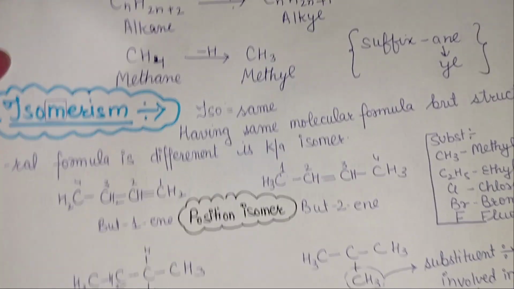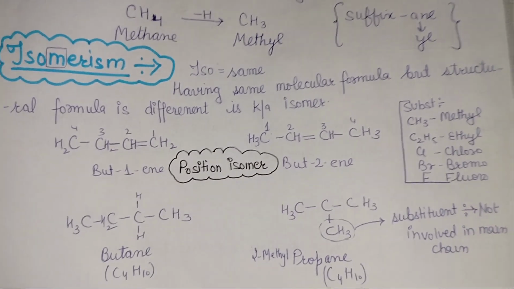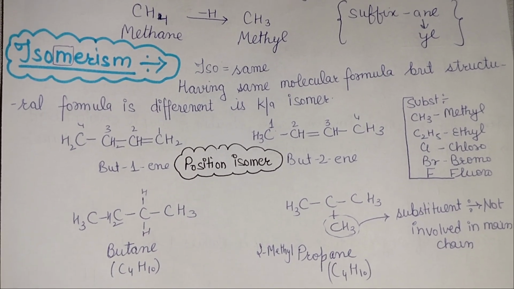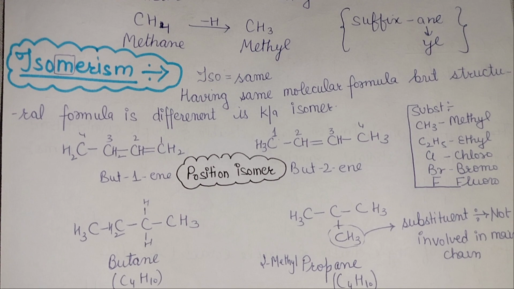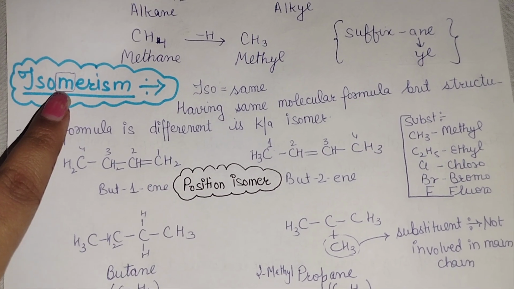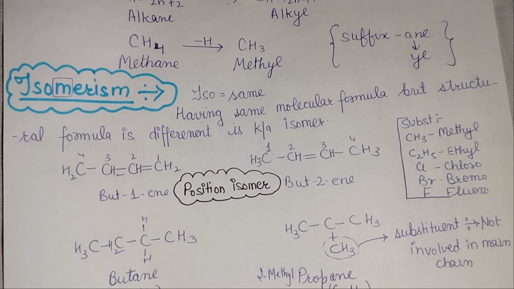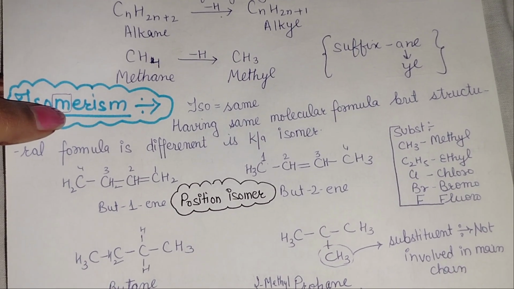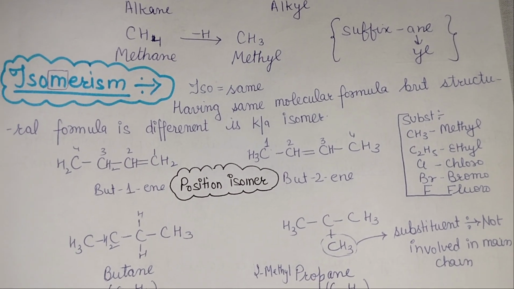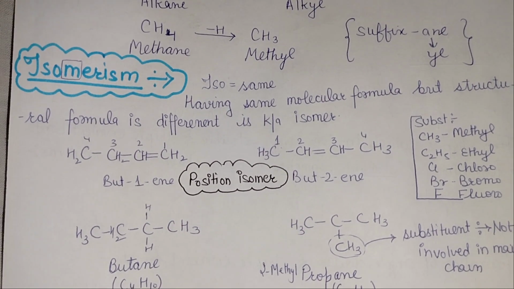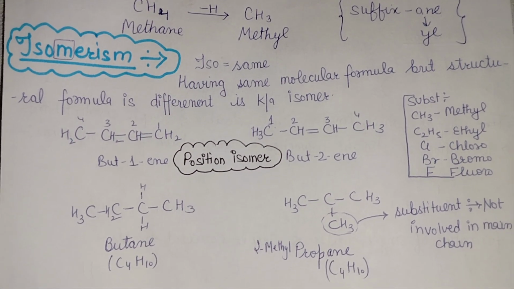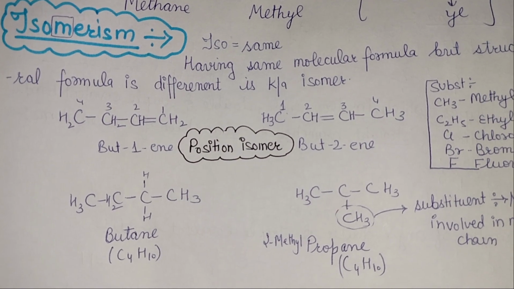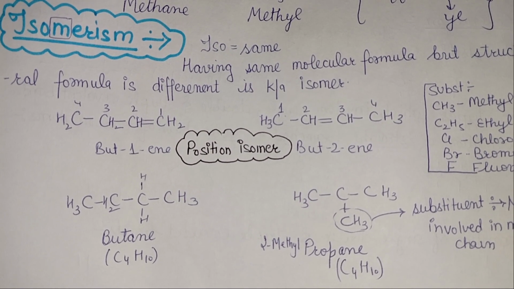Then come to the next very important question according to the board, which is isomerism. So here iso means same. All right, and I'm going to use a trick. Here M stands for molecular formula. All right, whenever you forget this concept, you just have to apply the trick that iso means same, M for molecular formula. So what is isomerism? Having the same molecular formula but a different structural formula is known as isomerism. Now look at the example. Here we have butane and the second one is butene.